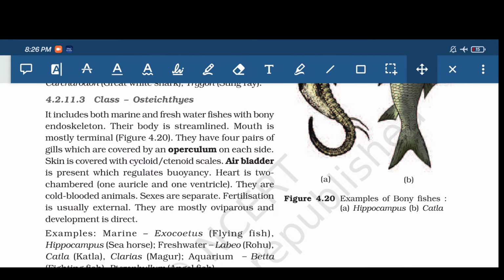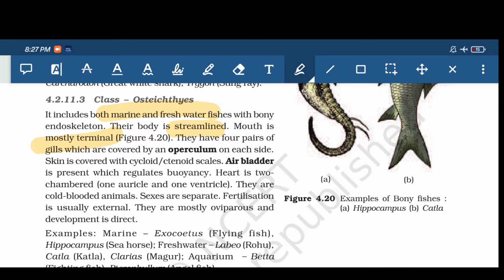Coming to the second class of Pisces, that is Osteichthyes. It includes both marine and freshwater fishes with bony endoskeleton. So both marine and freshwater fishes with bony endoskeleton. Their body is streamlined. Then mouth is mostly terminal.